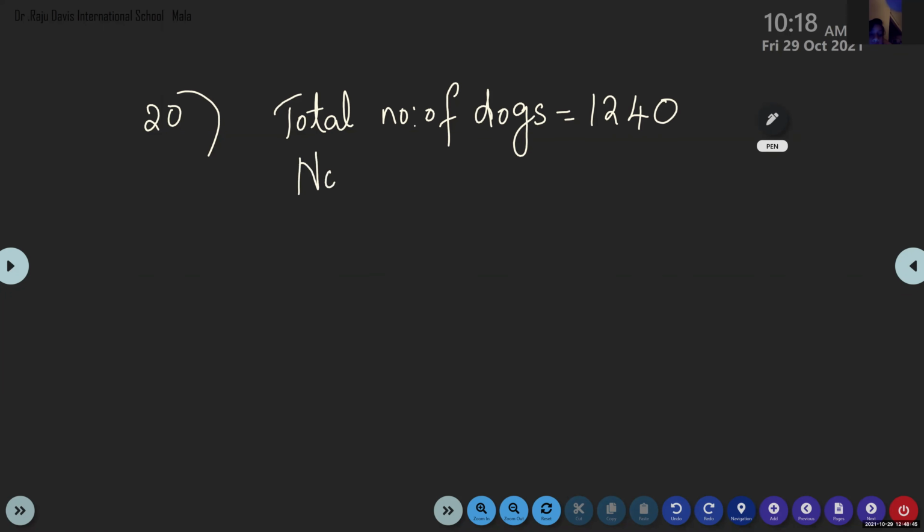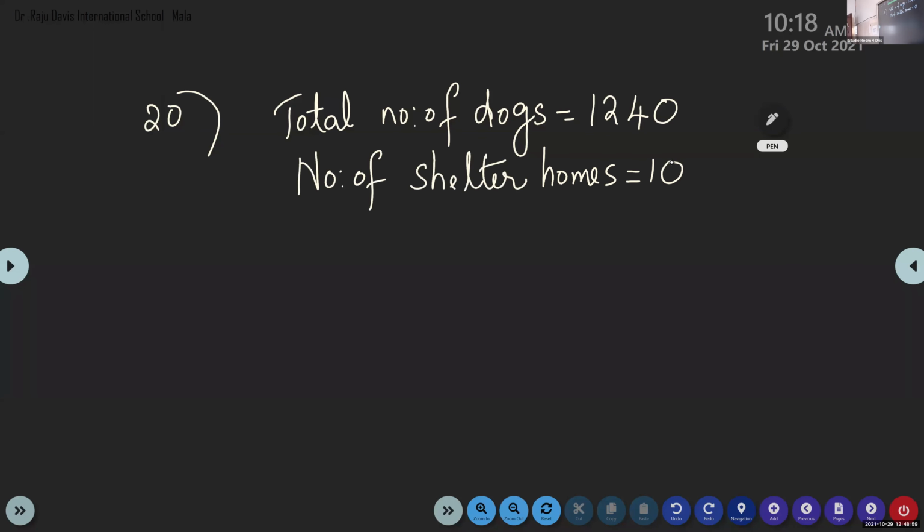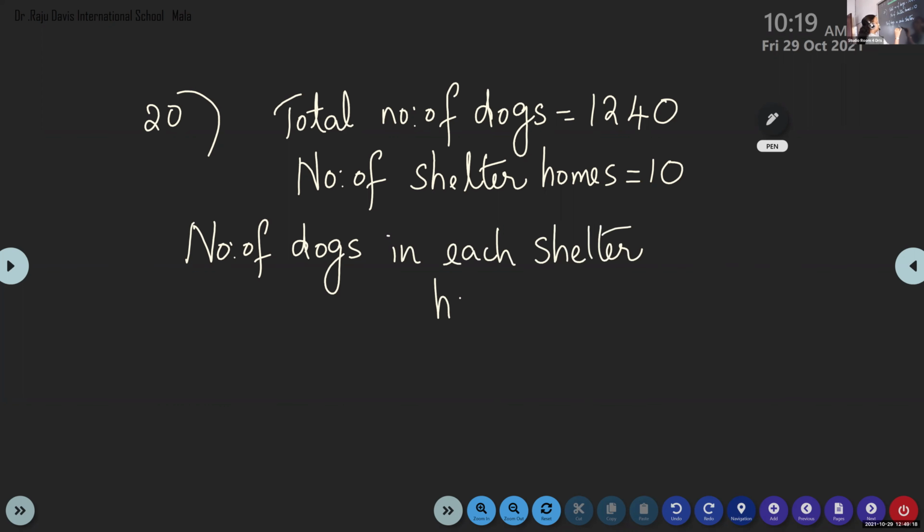It is given already: 10. Number of dogs in each shelter home.